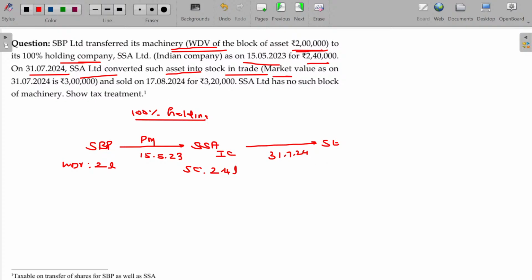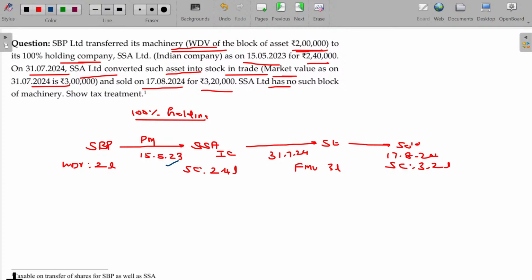On conversion, the fair market value being 3 lakhs, and it sold all this converted stock for 3.2 lakhs, sale consideration being 3.2 lakhs, on 17/8/24. SSA Limited had no such block of machinery. Show tax treatment.